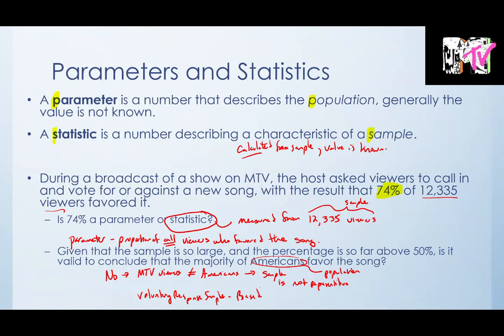And so in this case, apparently, the people who really like the song wanted to make sure that everybody knew that and that it would get airtime. So it may be the correct result or it may not, and we just can't tell because our sample is not representative and our sample technique is biased. Okay.